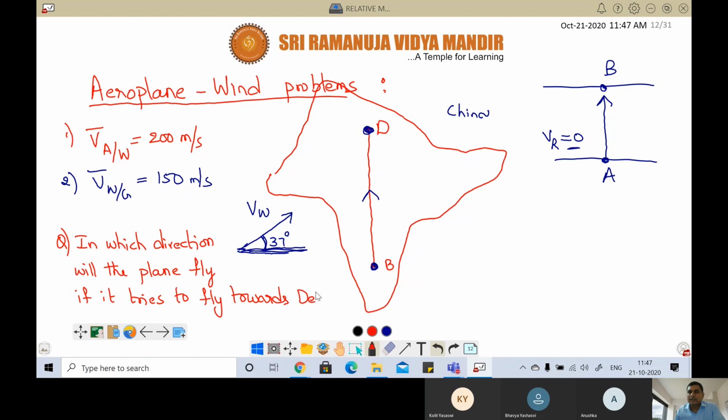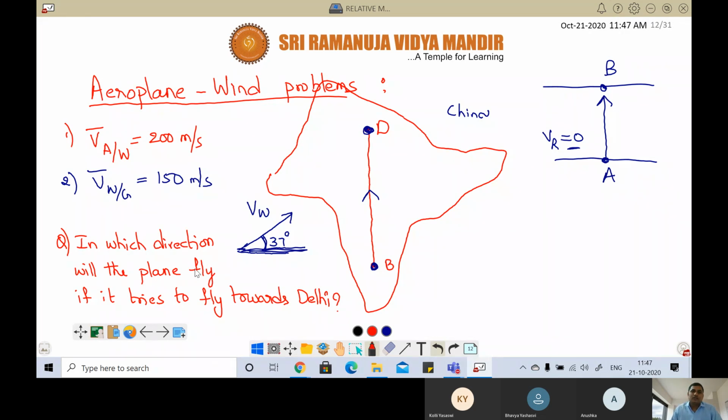Now it is flying towards Delhi. That means his effort is towards Delhi, but there is wind. So now, in which direction will the plane fly? Whenever they say direction, basically the angle is what they're asking.